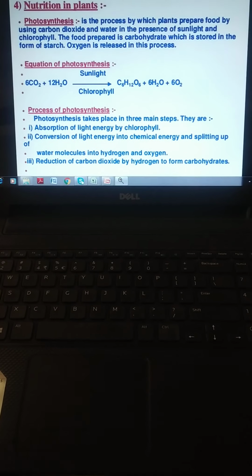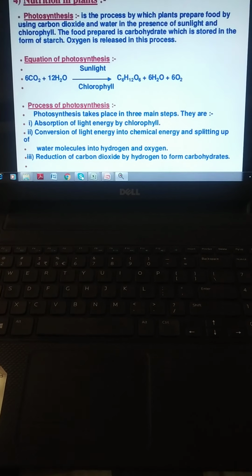Now, what is that process and how many steps do they follow? They follow 3 steps only. First, absorption of light energy by chlorophyll, then converting that light energy into chemical energy and splitting of water molecules into hydrogen and oxygen. Then reduction of carbon dioxide by hydrogen to form carbohydrates.